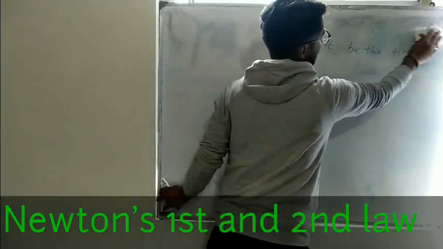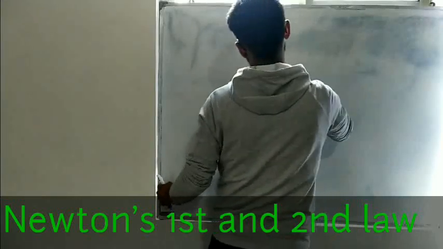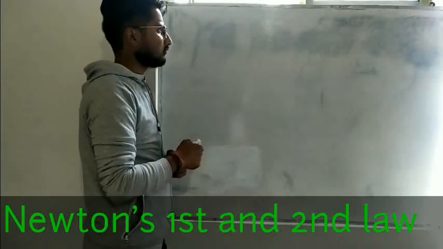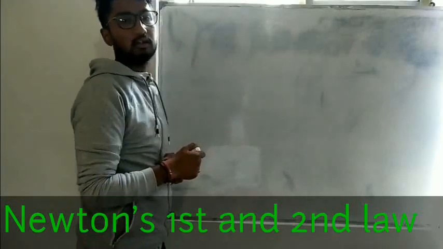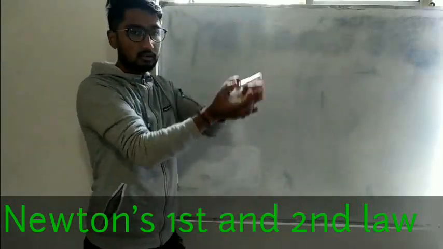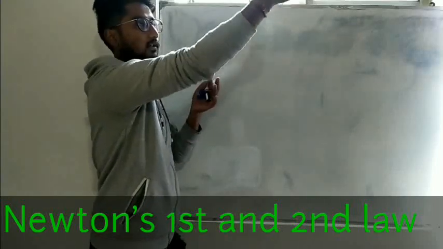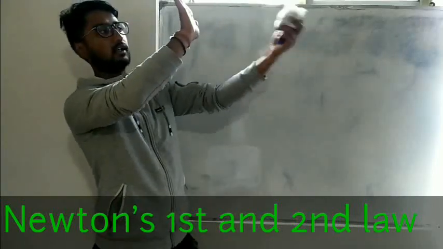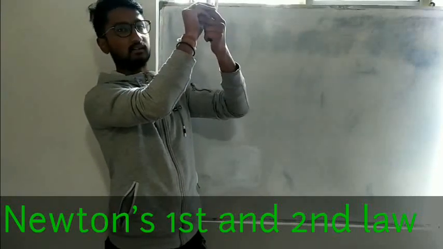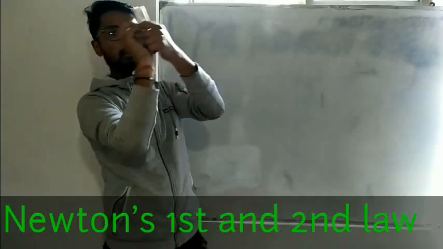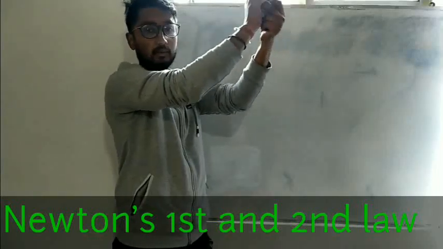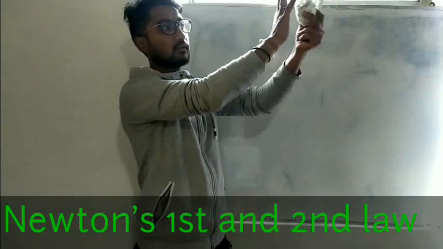How can we understand Newton's second law of motion in our daily life? First of all, let me give you an example of a cricketer. Everyone has seen that when a fielder takes a catch, he withdraws his hand. Suppose the ball is coming towards him; he will not just hold his hand fixed and catch like this. When the ball comes, he will pull it back. Why is he pulling the ball towards himself? Because he is increasing the time of impact.